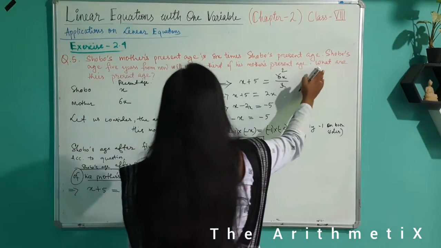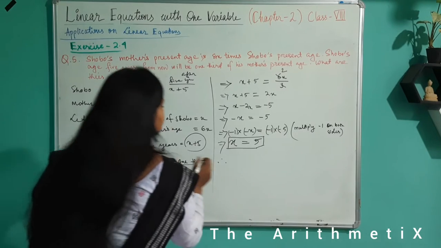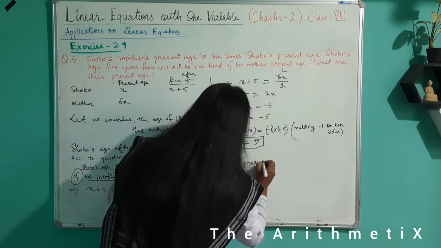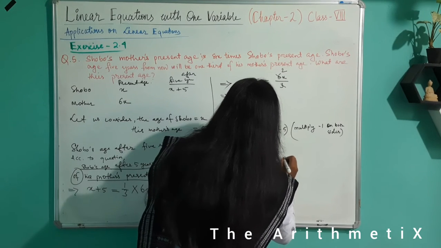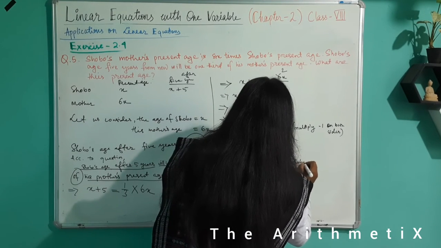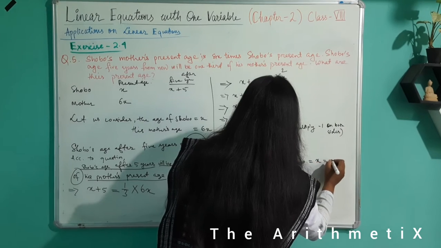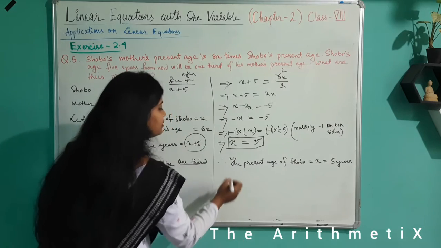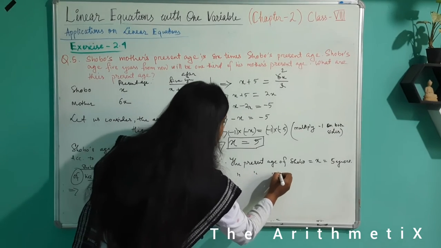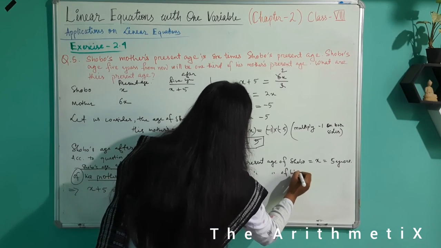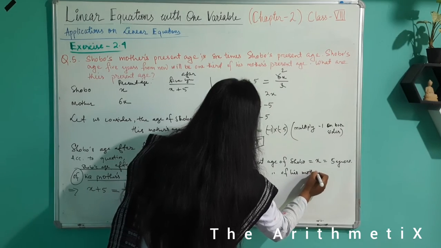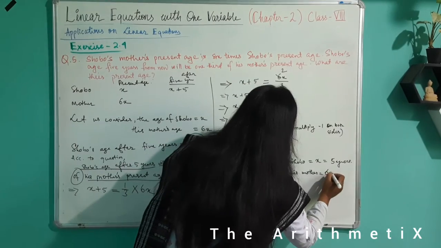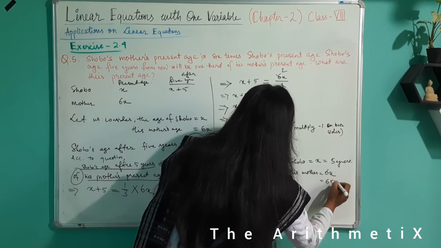We were asked to find their present ages. The present age of Sobo is found to be x, that is 5 years, and the present age of his mother, which we considered as 6x, will be 6 into 5.